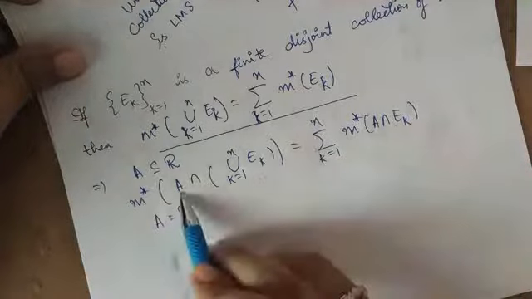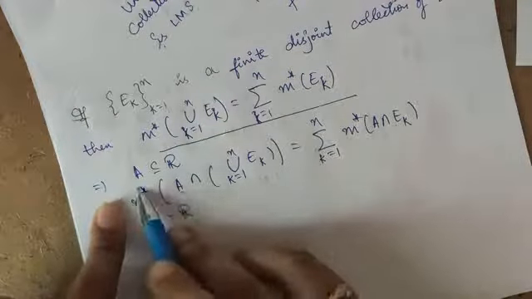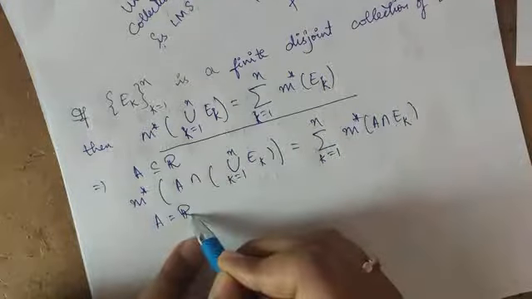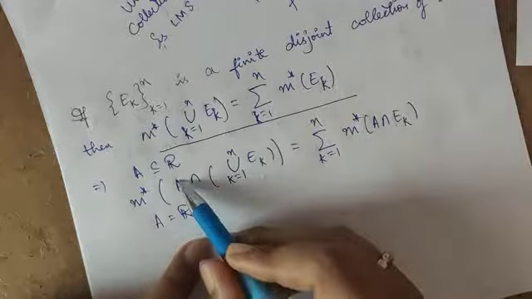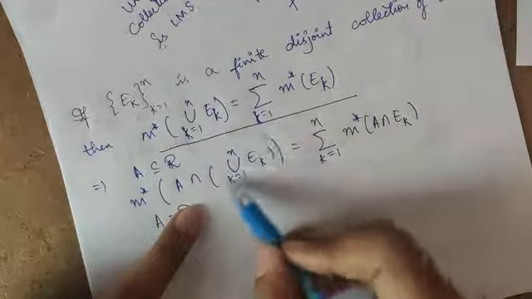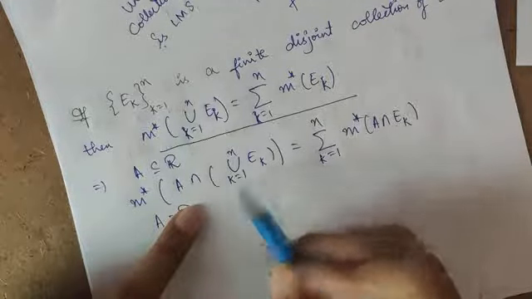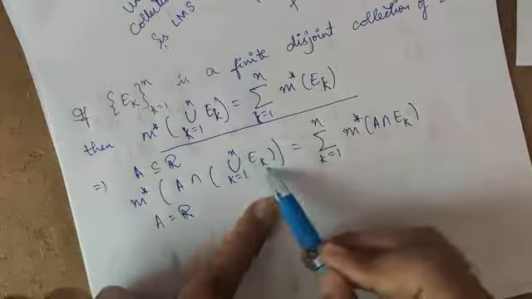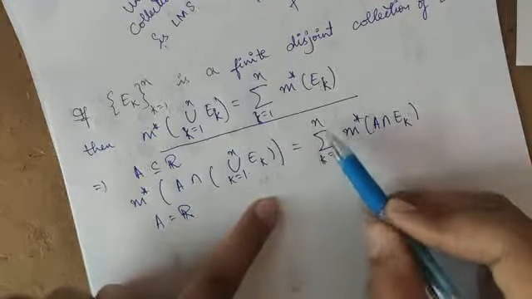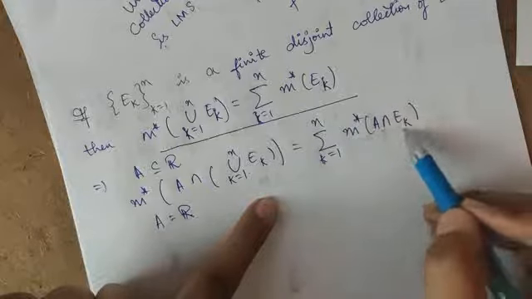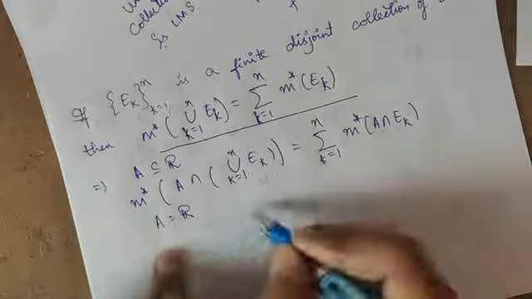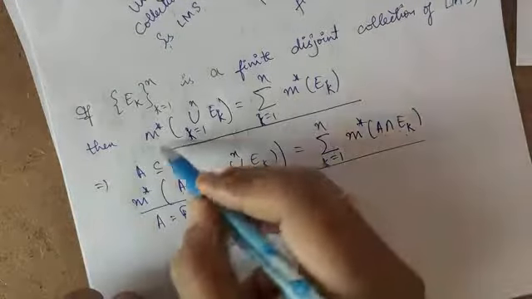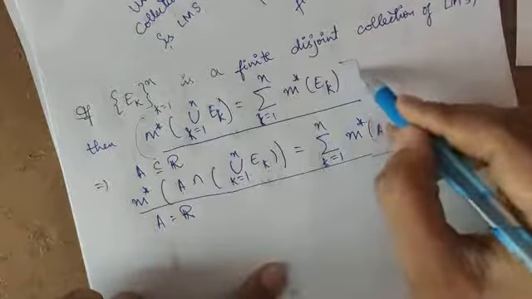So this is for any subset A of R. If I replace A with R, in particular for R, then what will I get? R intersection with any set is the set itself. So I will get m star of union k = 1 to n Ek is equal to summation k = 1 to n m star of Ek. So now let's prove this statement first. Then from that we can get this, that is finite additivity.